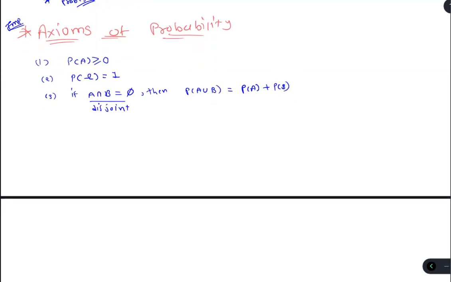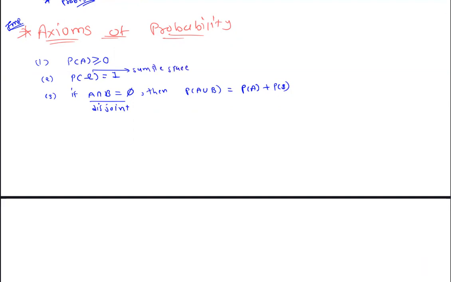The first one is that the probability should be greater than or equal to 0. The probability of the sample space is 1.